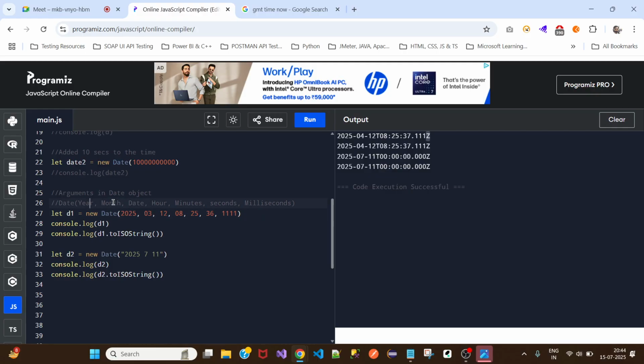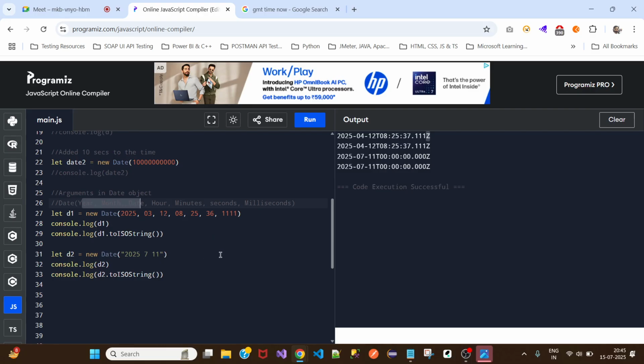1 2 3 4 5 6 7 parameters can be passed in the date object. I mean, any combination, you can pass it in any combination. If you only want to pass hours, minutes, and seconds, you can do that. If you only want to pass year, month, date, you can do that.